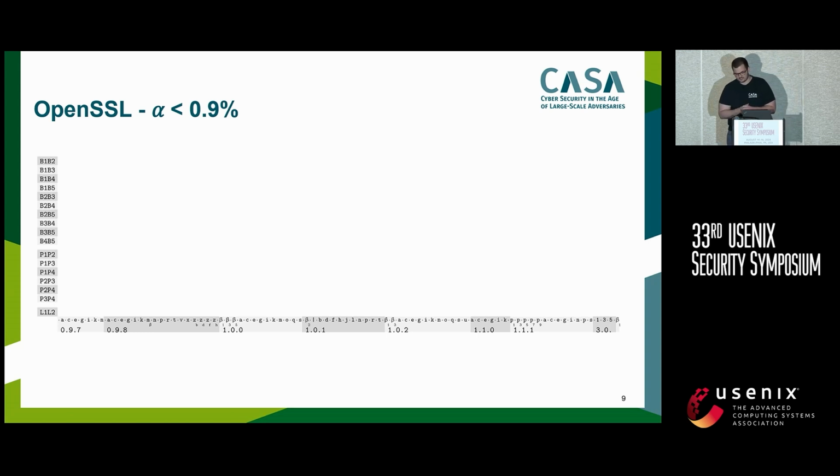We have considered TLS implementations, and in this case, the most prominent one, OpenSSL. We have set our false positive rate to be below 0.9%. In the image you can see now, the x-axis is essentially a version line. These are all the versions that we have considered. On the y-axis, we have these different attack vectors, and these attack vectors are all from the literature, so well known. On the top, we have 10 different pairs of Bleichenbacher vectors. In the middle part, we have padding oracle. And lastly, Lucky 13.